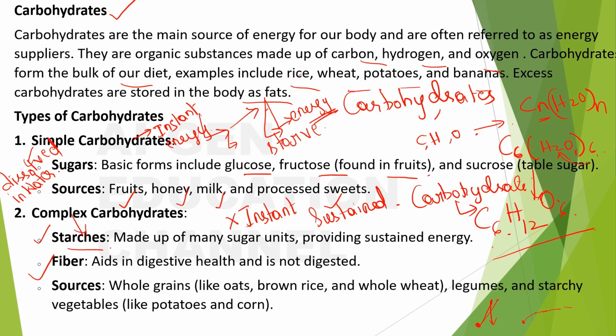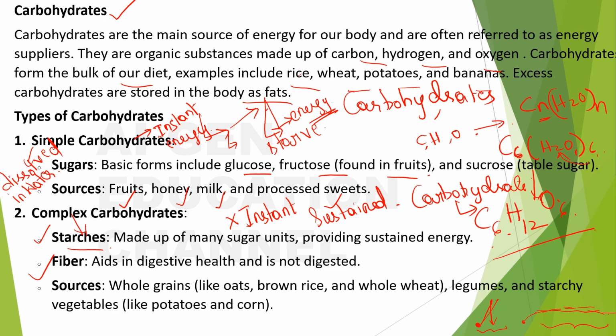So you will have a sustained amount of energy for a longer time. Here, within 1 hour everything is gone, but here you can have it for around 3 to 4 hours, right? So complex carbohydrates are definitely better than the simple carbohydrates.